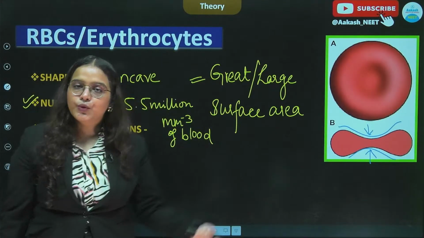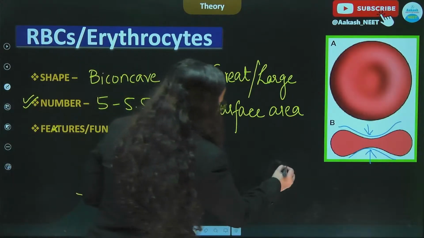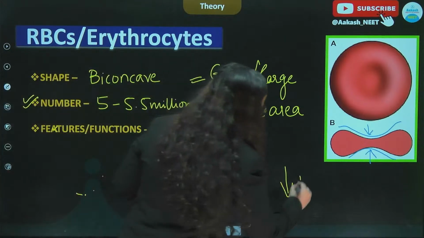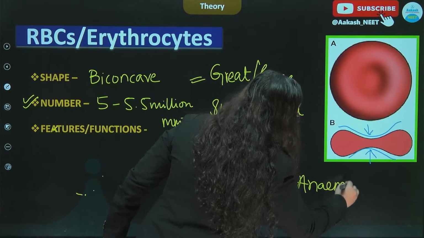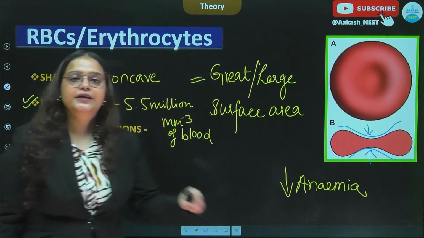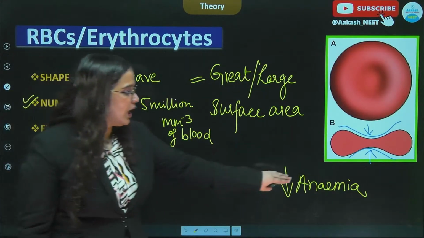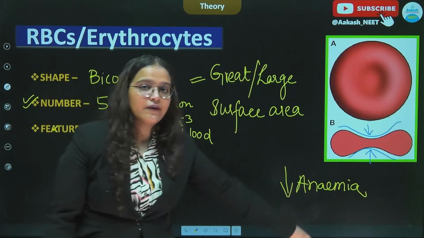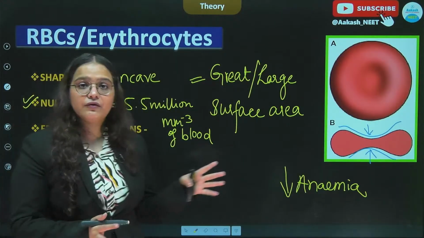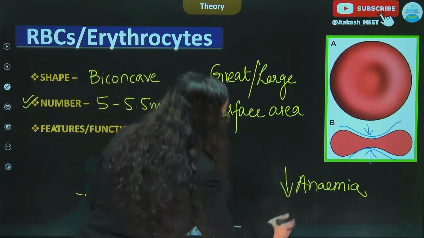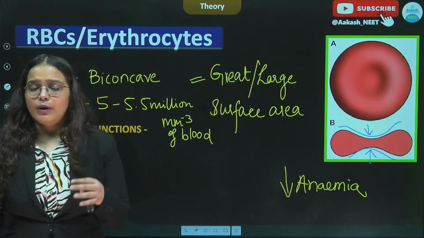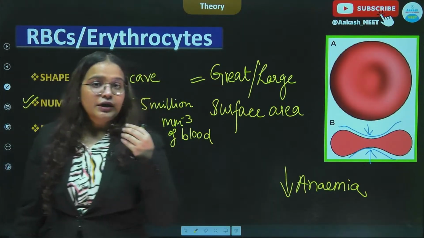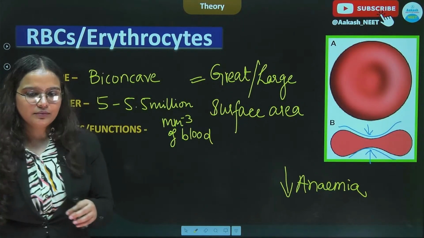अगर इससे value कम होती है तो that can lead to anemia, which means decrease in the number of red blood cells. So अगर एक स्टैंडर्ड वैल्यू से RBCs कम है, so we say that the person is suffering from anemia, and there can be various types of anemias also, but that is not important when we talk about the NEET exams. We will not discuss that. We just need to know कि अगर RBCs का number कम है, then one can suffer from anemia.